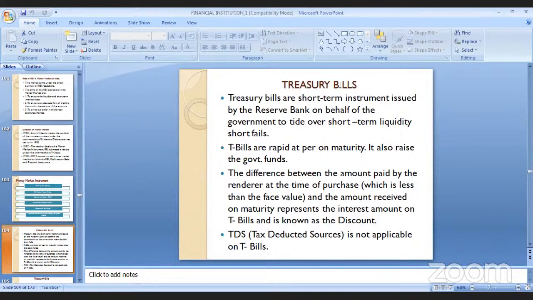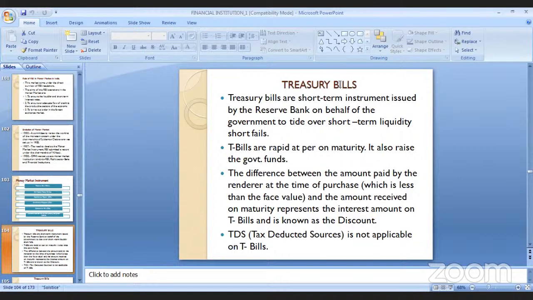Now treasury bills are short term instruments issued by RBI on behalf of the government to tide over the short term liquidity shortfall of the government. So whenever the government has a shortfall and needs money as a balancing mechanism, the government security called a treasury bill is issued through the RBI to turn that shortfall into a balancing act. T-bills are very rapid in maturity.